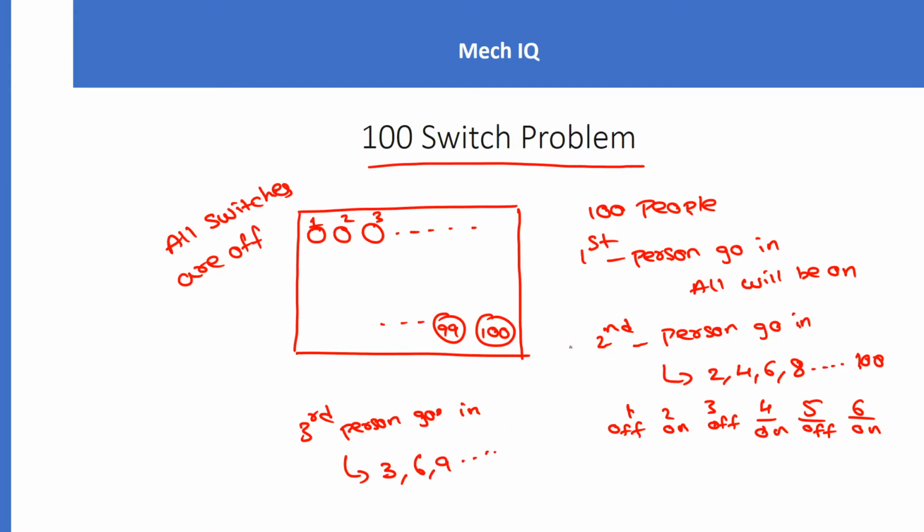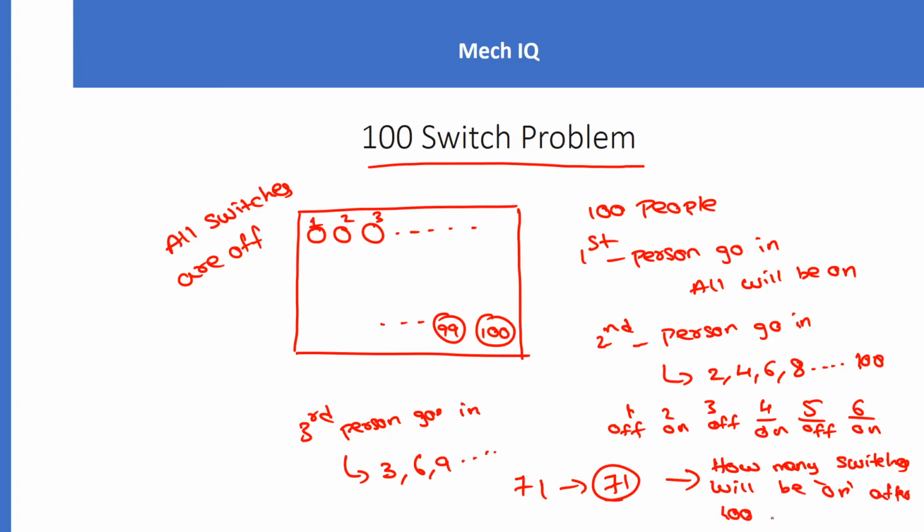Like that, each and every person will go in and press his multiples. Like if, suppose, person 71 goes in, he will press only switch 71, because that is the only multiple available within 100. Then he'll go and sit inside the class. Now, what will happen? How many switches will be on after the 100th person goes in?